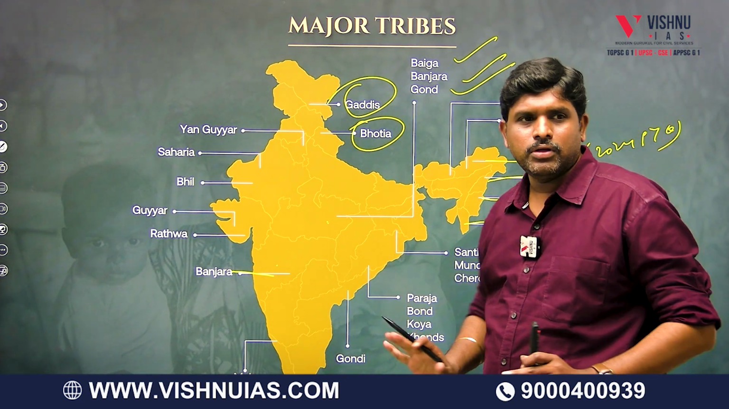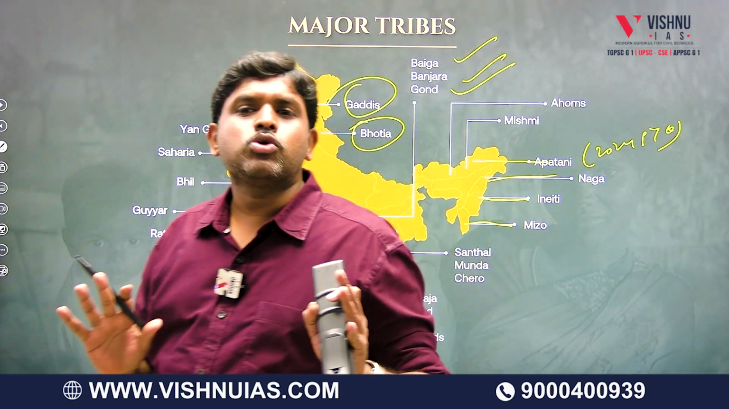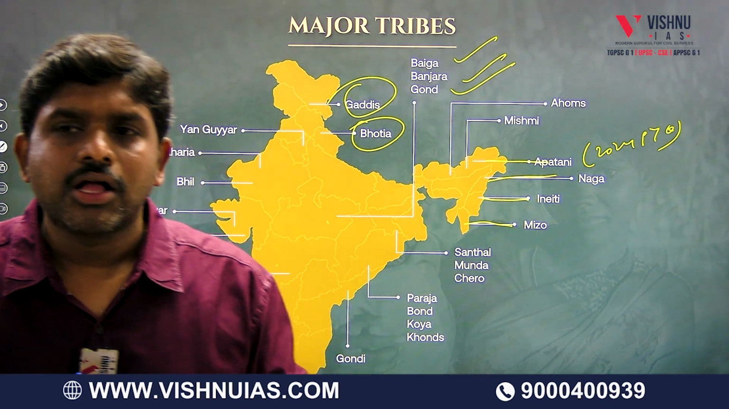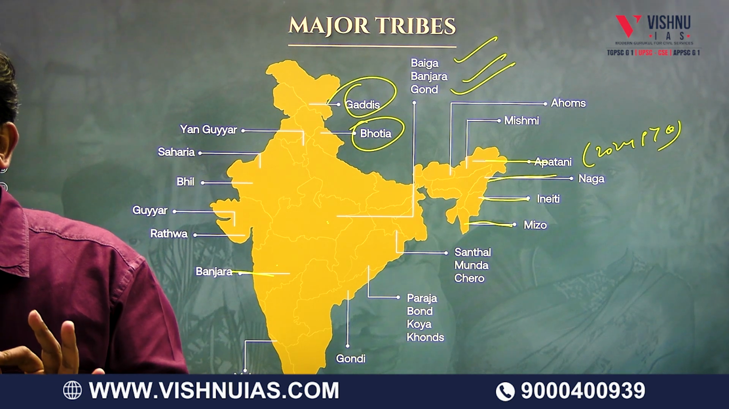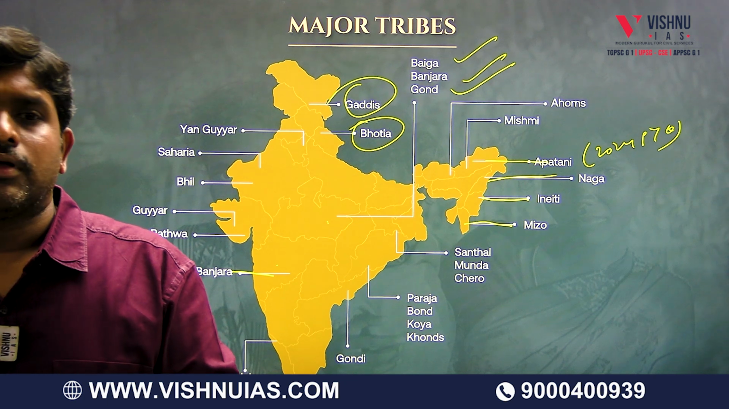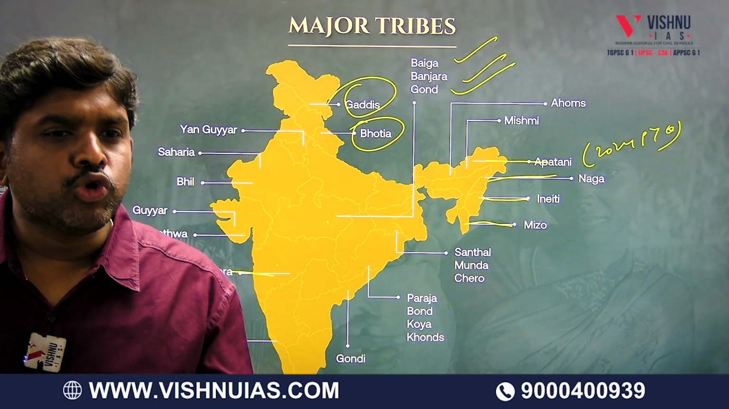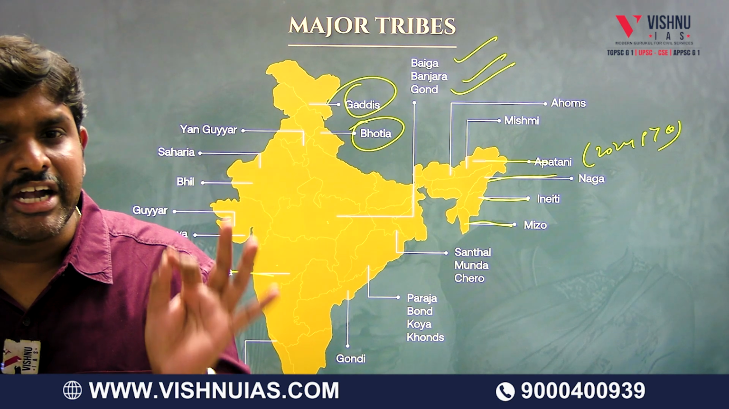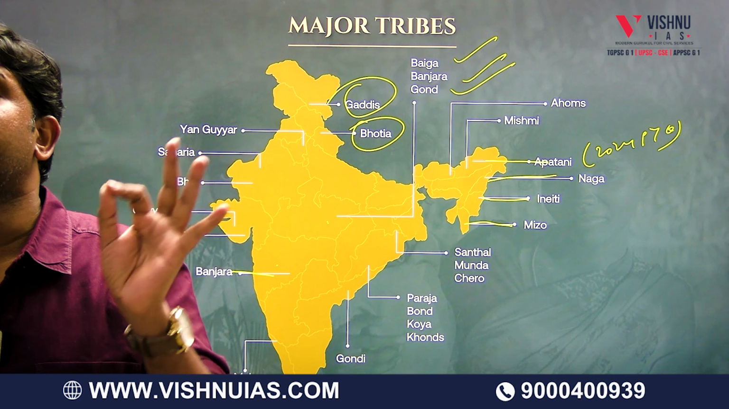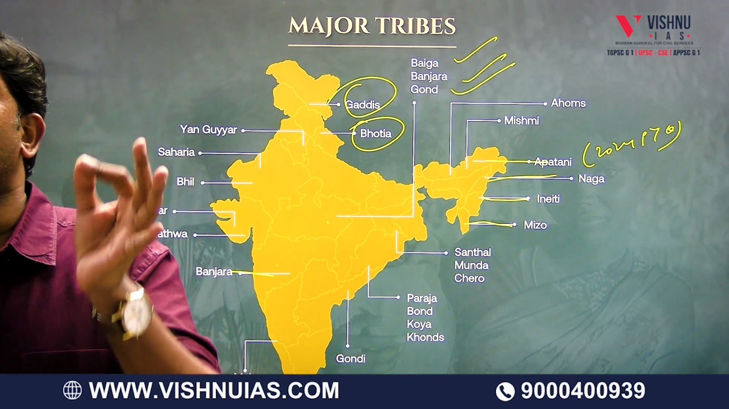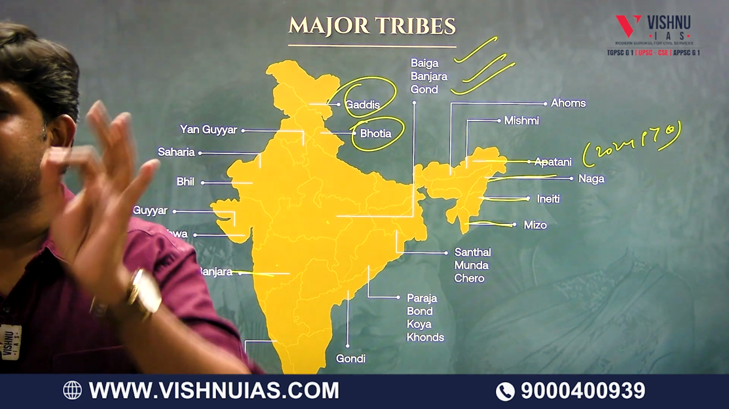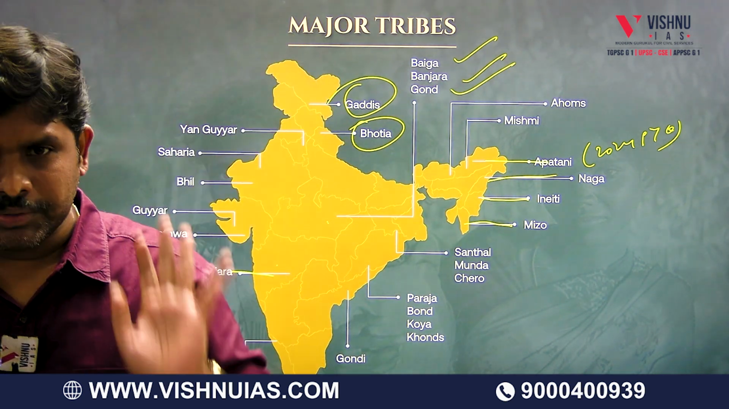Just for view, according to the 2011 census, 750 tribal communities are living in India, out of which 10%, that is 75 tribal communities, are particularly vulnerable tribal groups, previously called PTGs, primitive tribal groups.